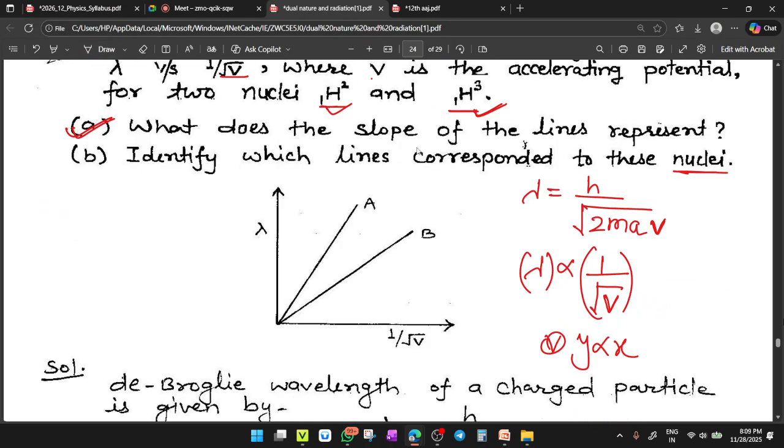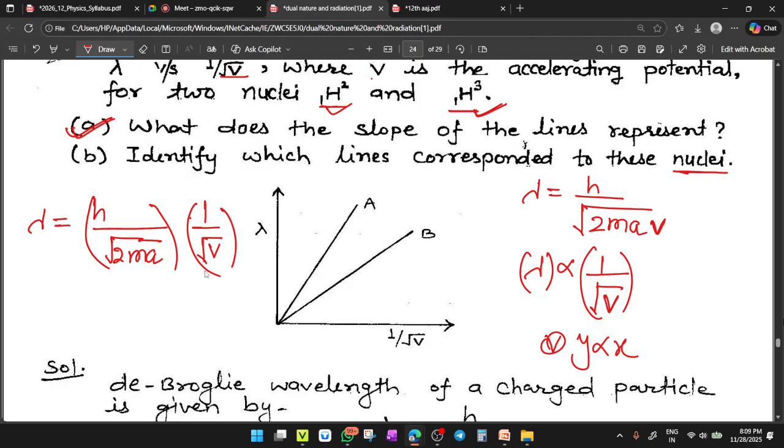Okay, students. So we have this one formula. Lambda is directly proportional to 1 upon root v. So you just check, lambda equals h upon under root 2mq into 1 upon under root v. So this quantity becomes a constant. So lambda is equal to a constant k times 1 upon under root v. Clear? So this whole quantity becomes some constant.